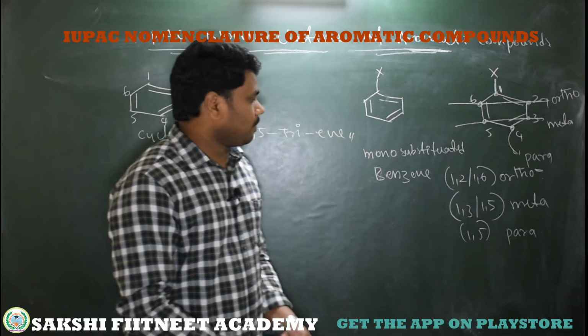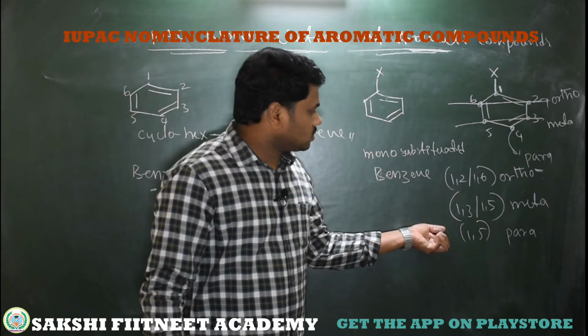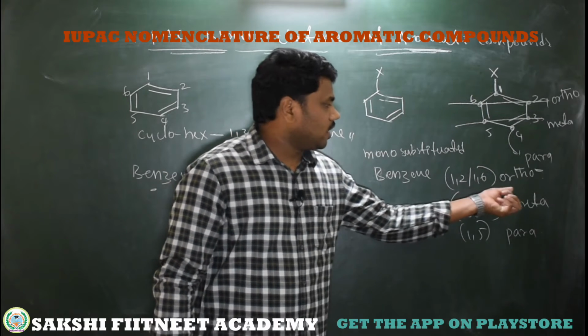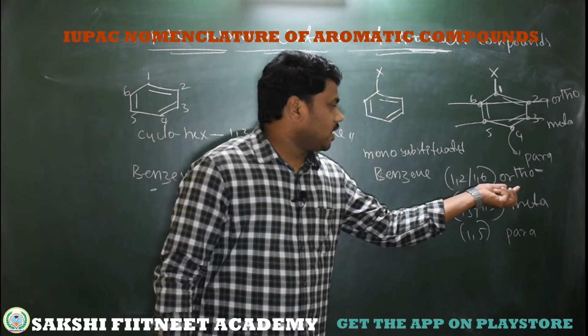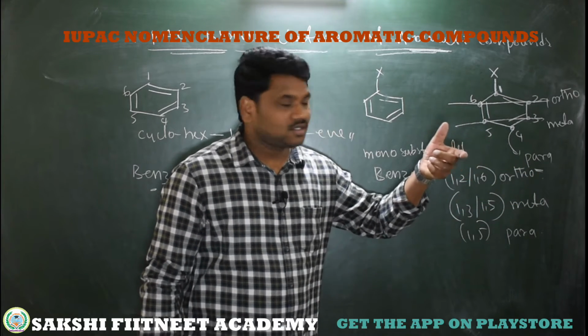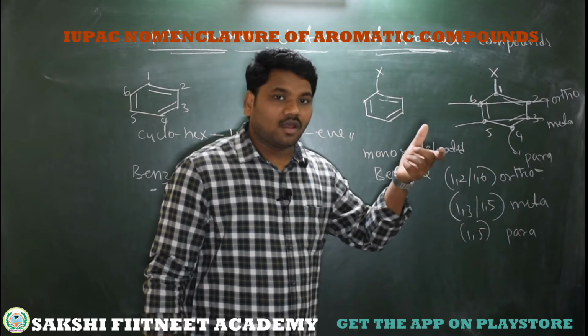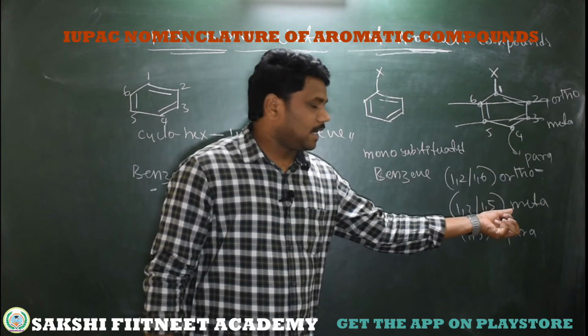So based on this relation, we can use numbering to differentiate the substituents, or we can use the common position name. If the substituents are at adjacent carbons, they are ortho to each other. If the substituents are one after one, that means first, third or first, fifth, then meta.